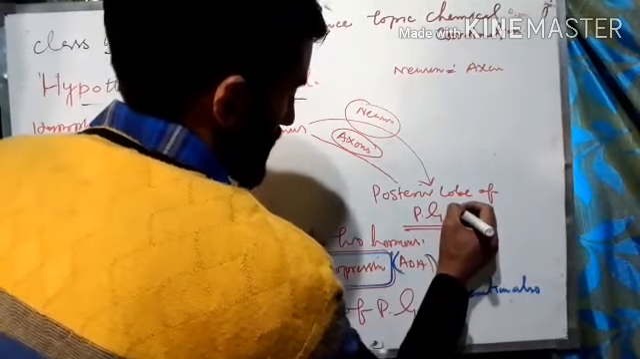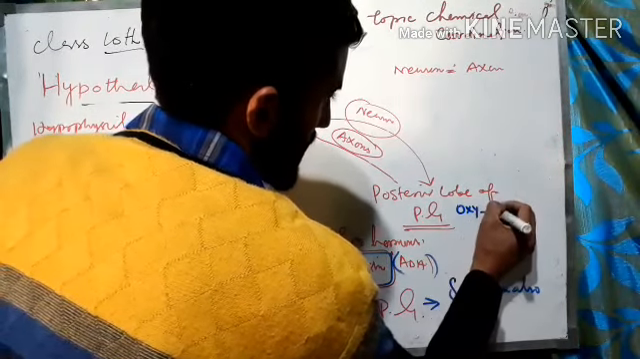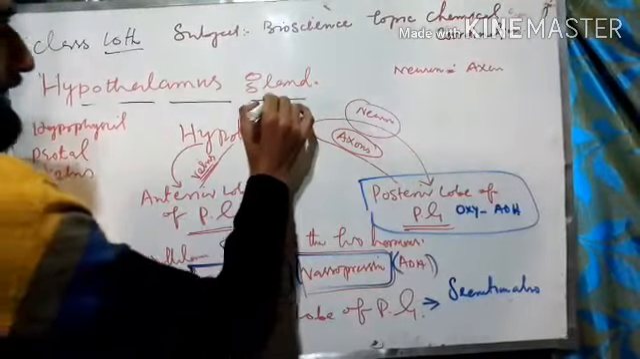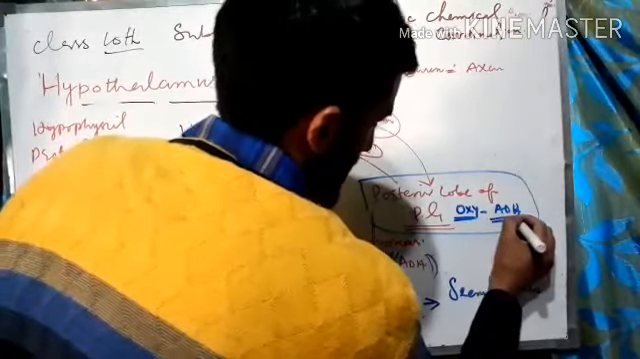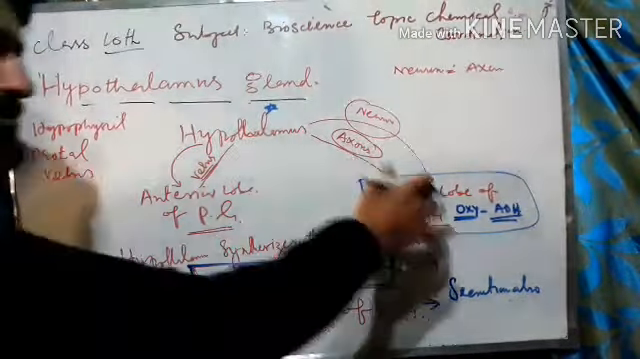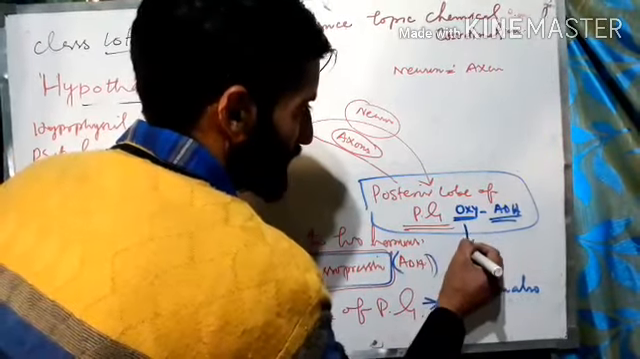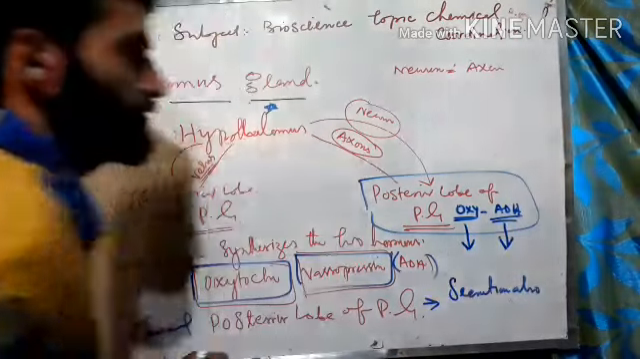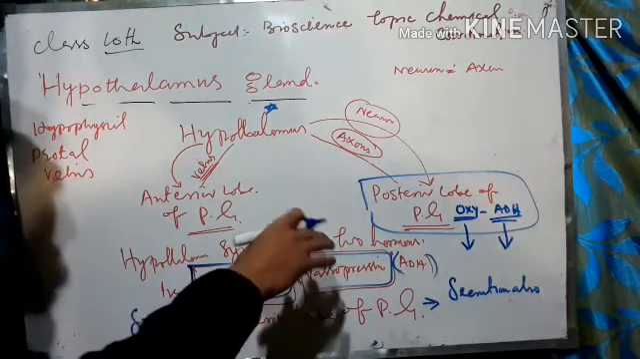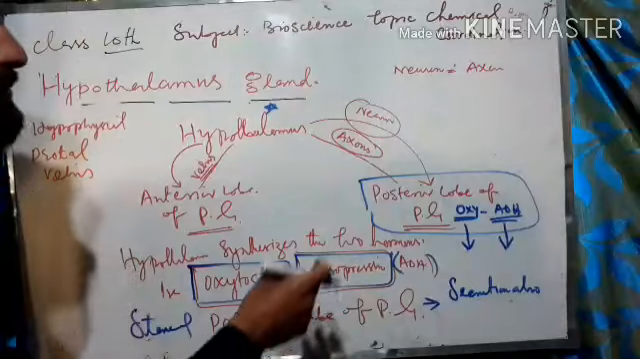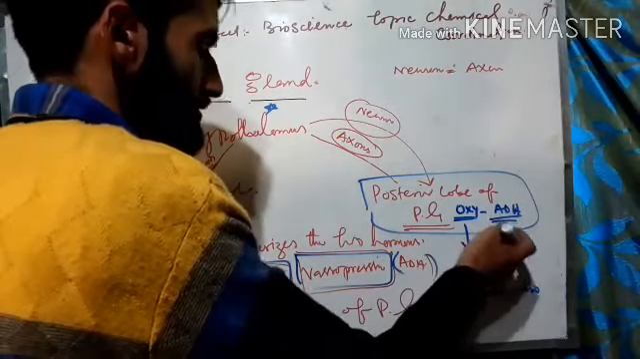Suppose these two are oxytocin and ADH. They are synthesized here in the hypothalamus. They are transported to this posterior part for storage purposes. And when the body needs these two hormones, oxytocin and ADH, they are secreted by the posterior lobe of the pituitary gland. When the posterior lobe gets stimulated to secrete oxytocin and vasopressin, ADH, it secretes these two hormones.